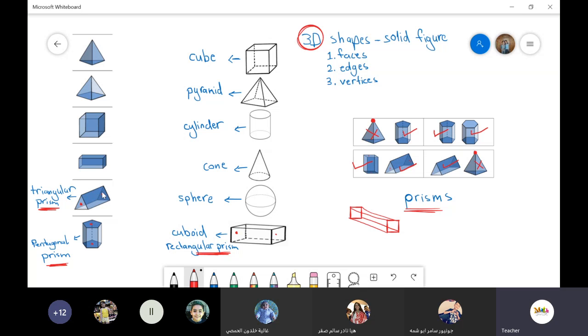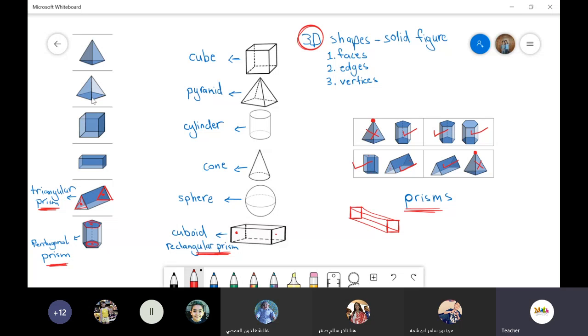Also this one, look at this triangle. I have here a triangle and I have here another triangle. The two ends here, they are similar. That's why I'm calling it a prism. The pentagonal prism, same thing. This part or this part, they are similar. So that's why I'm calling it a prism. But can I call the pyramid a prism?